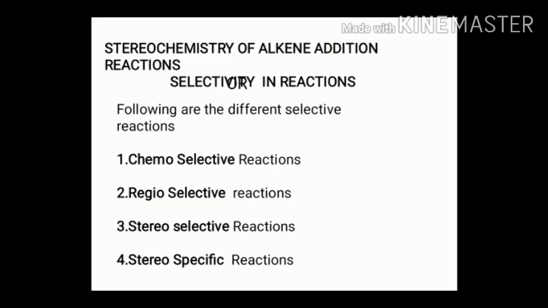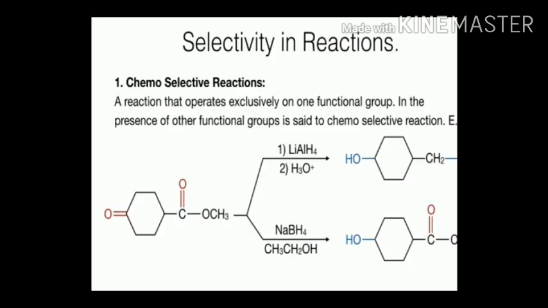Now let us see the stereochemistry of alkene addition reactions, or selectivity in reactions. Selectivity in reactions can be classified into four types. These are: first, chemoselective reactions; second, regioselective reactions; third, stereoselective reactions; and fourth, stereospecific reactions. First, let us see chemoselective reactions.